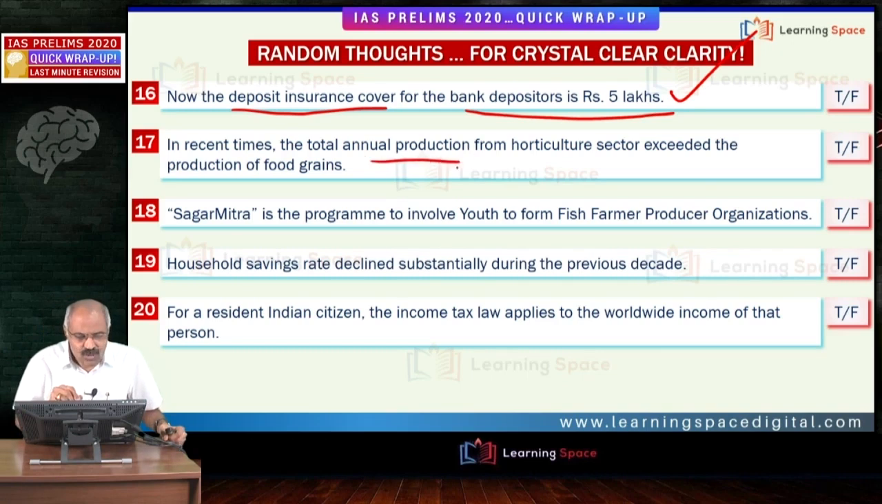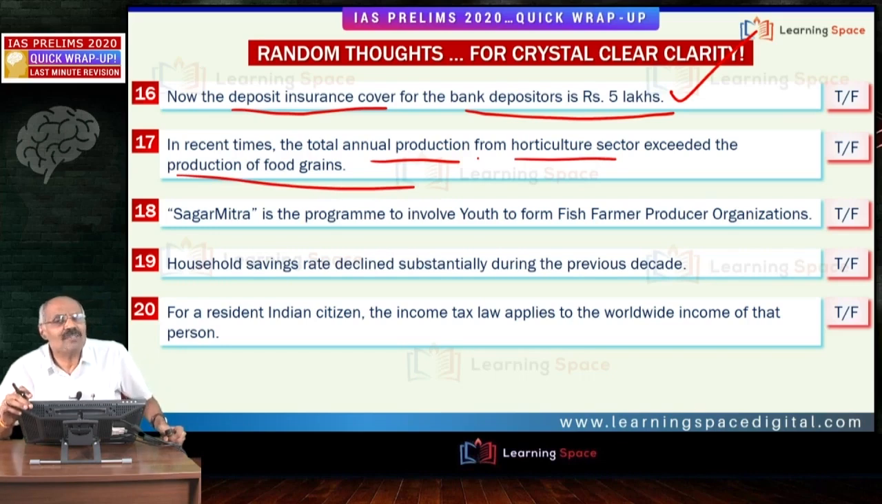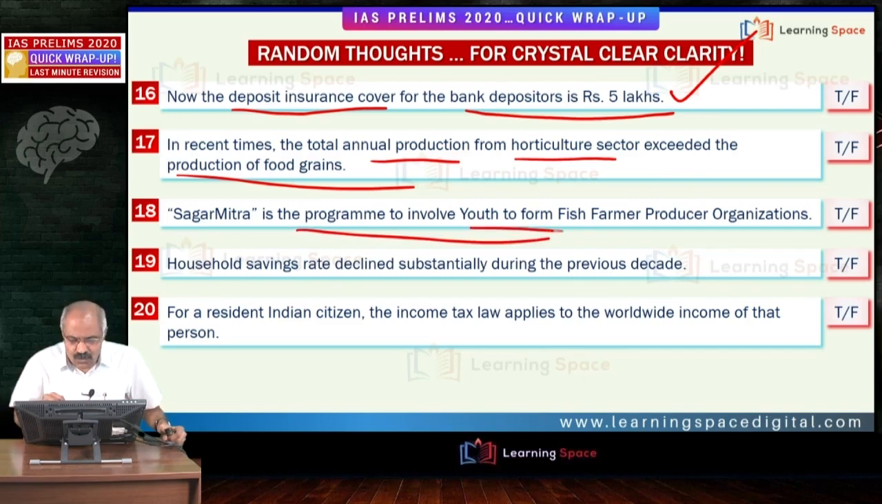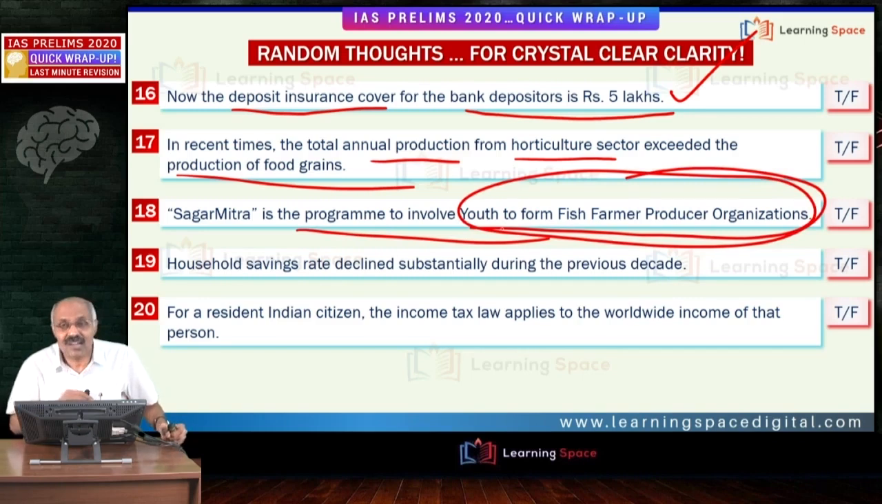In recent times, total annual production from the horticulture sector exceeded the production of food grains. Absolutely correct. This is the statement made by the minister in the parliament. The horticulture produce was around 310 million tons, whereas total food grain production was around 280 million tons. Another important aspect: rice is largest, around 115 million tons, wheat around 102 million tons, and the third component is coarse grains, then pulses.